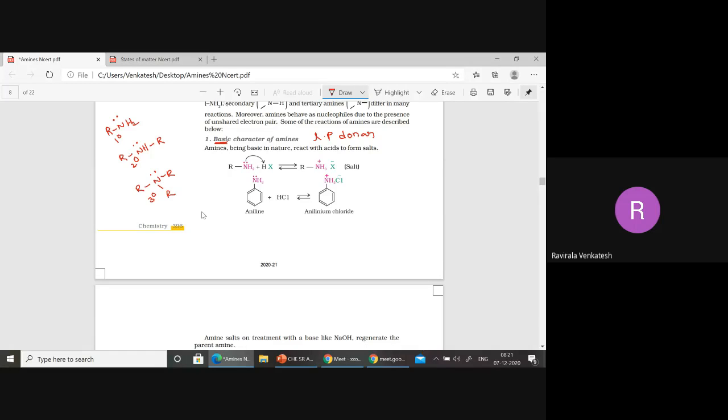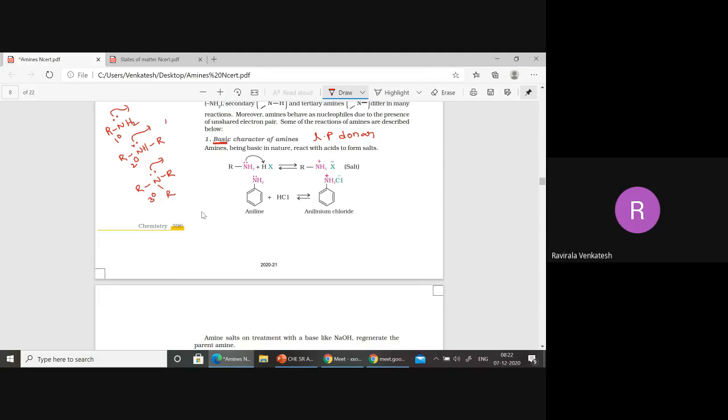Primary? Why primary only? What is the meaning of basic character? Lone pair donor. Now, lone pairs are present in all, right? All primary, secondary, and tertiary amines have a lone pair, therefore all can donate this lone pair.